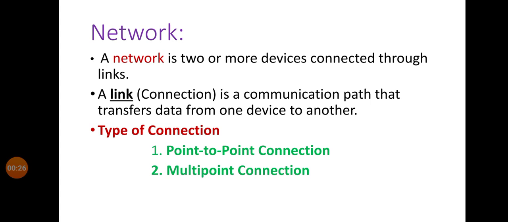Then what is network? A network is two or more devices connected through links. A link is a communication path that transfers data from one device to another device. So link itself we call as connection. Then there are two types of connections, that are point-to-point connection and multi-point connection.